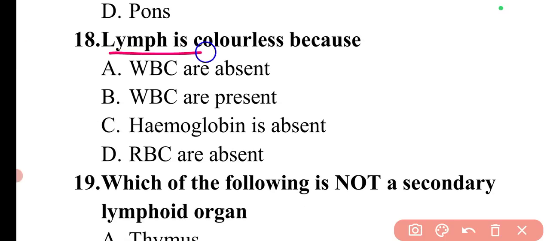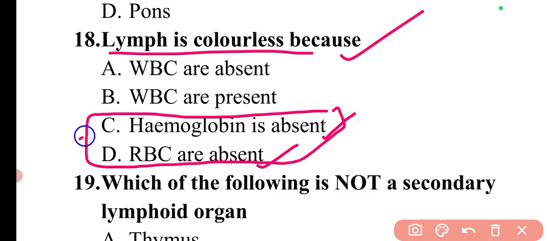Next question is, lymph is colorless because. So the lymph is colorless because there is no RBC present, or we can say hemoglobin is absent. So we can say these both can be an option for the correct answer. Specifically in RBC, the color is due to the hemoglobin. So most importantly, the first choice will be the hemoglobin, then the second will be the RBC. If RBCs are absent, that means ultimately hemoglobin is absent there. So that's why you can choose the first option, hemoglobin. If both are there, then you can choose both.